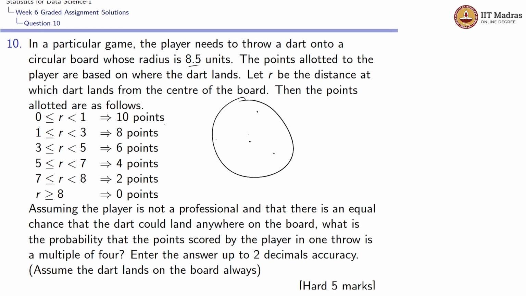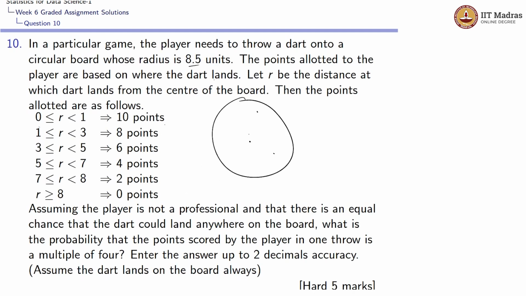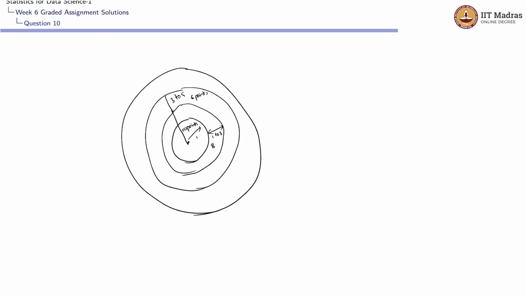And if the distance is from 3 to 5, it's like from here to here, the distance is 3 to 5. So for this it would be 6 points. And if it is 5 to 7, let's assume this distance is 5 to 7. For this you'll be getting 4 points.